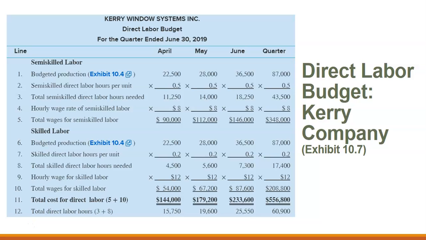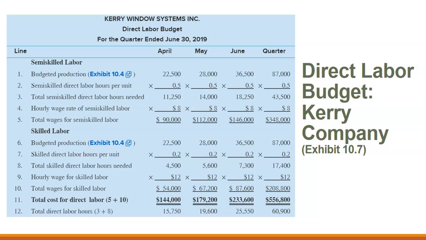So then we create our direct labor budget. We have our budgeted production times the number of semi-skilled direct labor hours of 0.5 hours per unit times the cost for semi-skilled direct labor, which gives us our total wages for semi-skilled labor for the month. We do the same with our skilled labor.